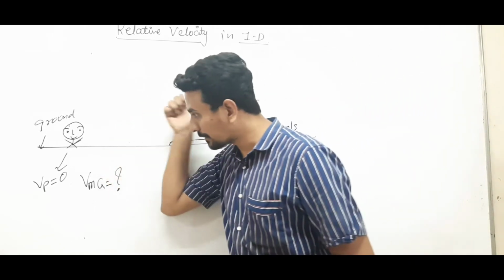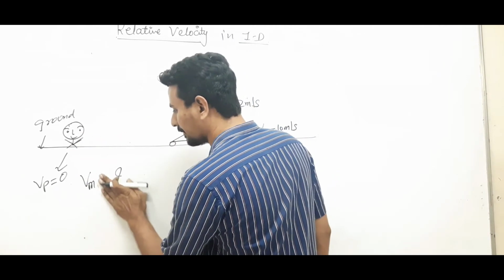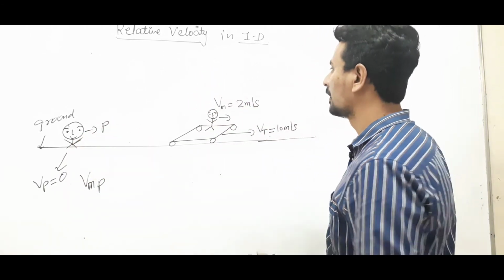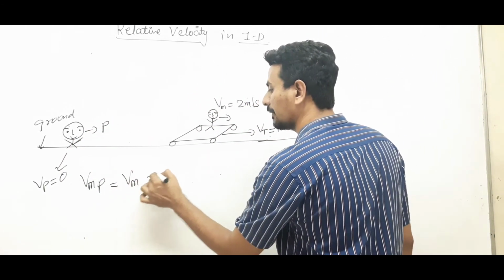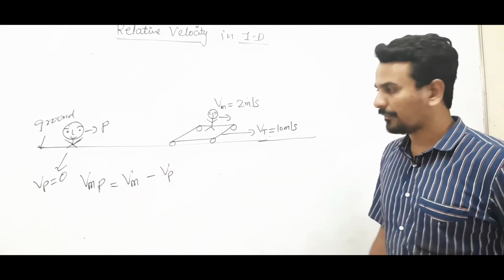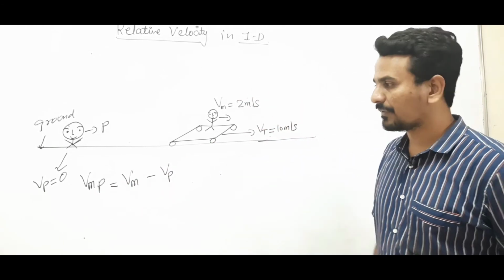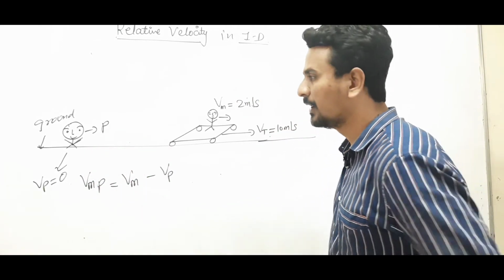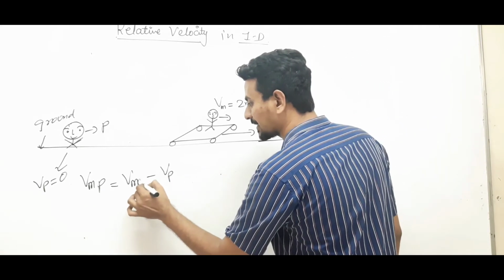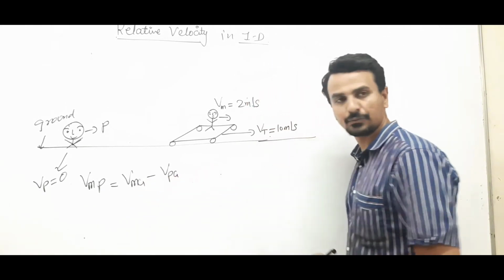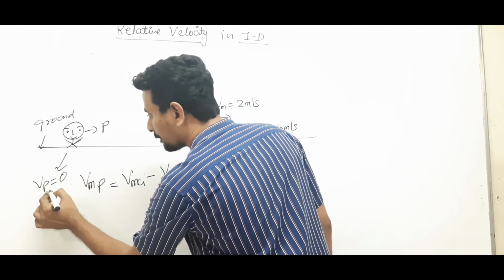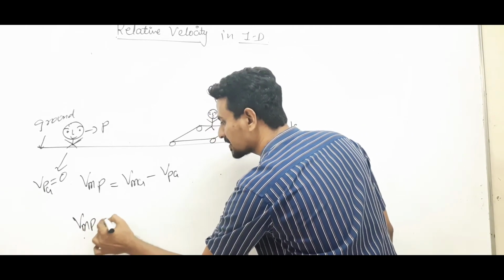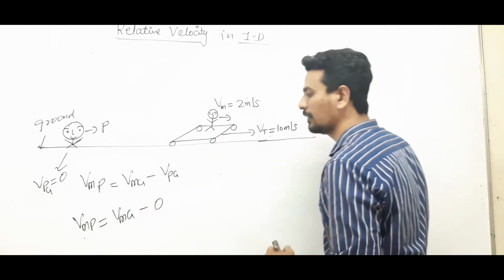So, what is the velocity of this man as observed by this person? The person is standing on the ground. So, velocity of man minus velocity of person. VA minus VB. Velocity of man with respect to this person will be velocity of man minus velocity of person. Velocity of man with respect to ground, velocity of person with respect to ground. We know that velocity of person with respect to ground is 0. So, velocity of man with respect to person, this we don't know.